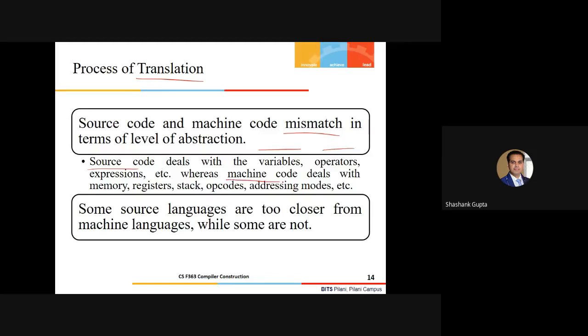However, your machine code deals with different things. It deals with variables which need to be kept in memory. We also use registers, opcodes, addressing modes, and so on. So you see, we have different abstractions for source code as well as machine code, and this is how we have to change the representation, right?